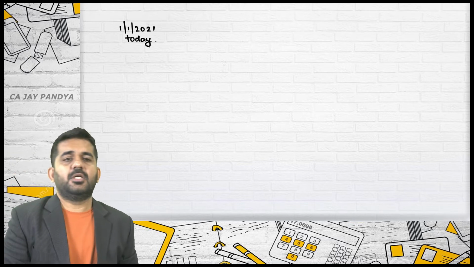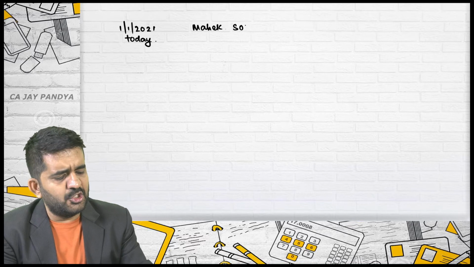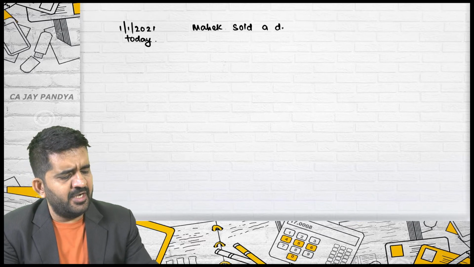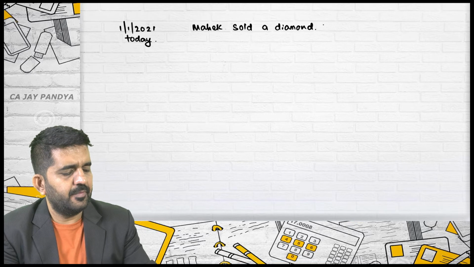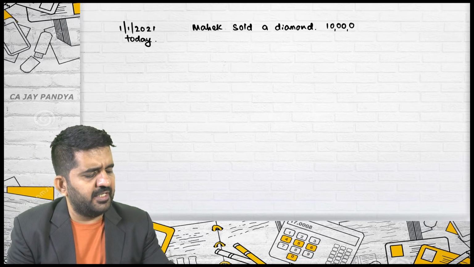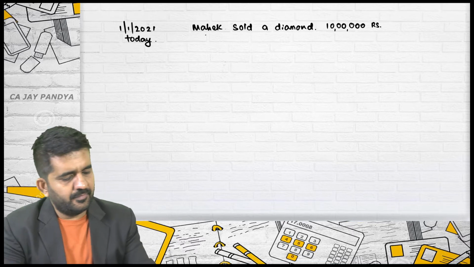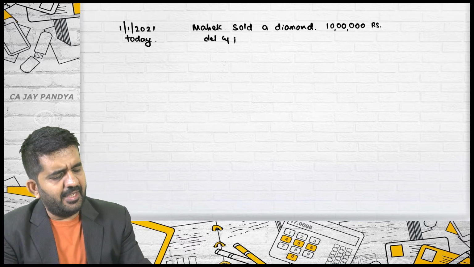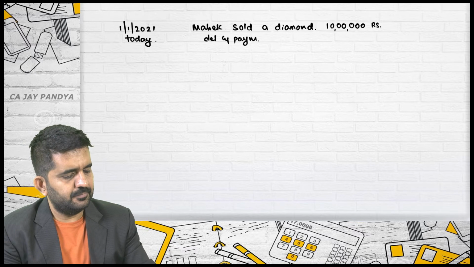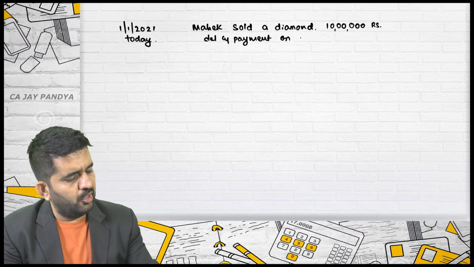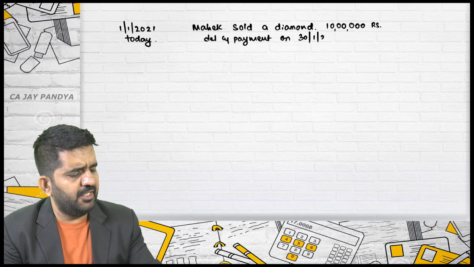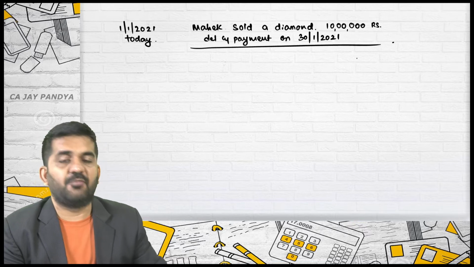Understand, today is 1/1/2021. Let us include another student, Mehak, who has sold one diamond at the rate of rupees 10 lakhs, delivery and payment on 30th January 2021. That is after 30 days.